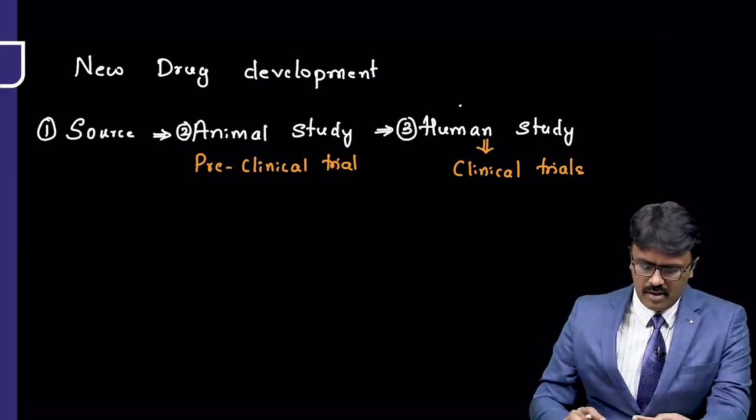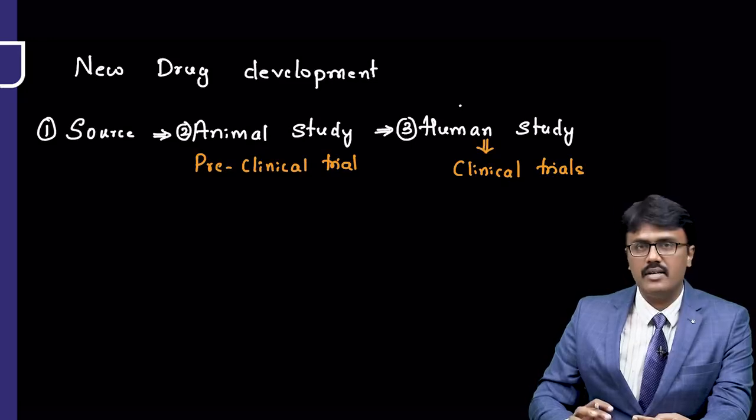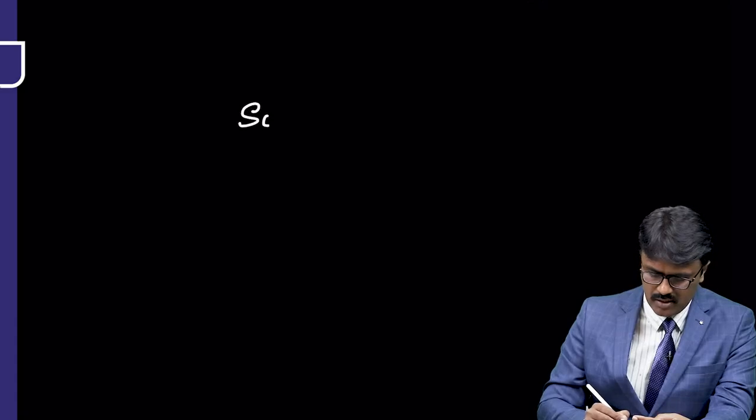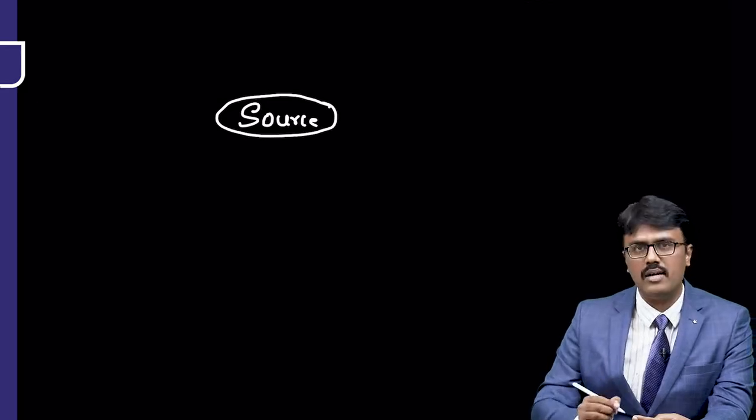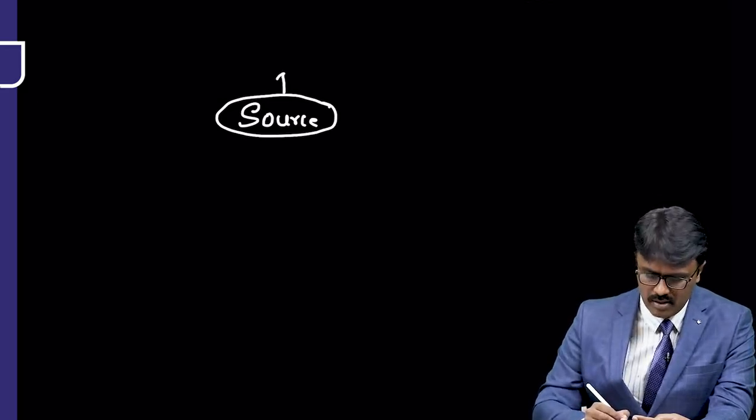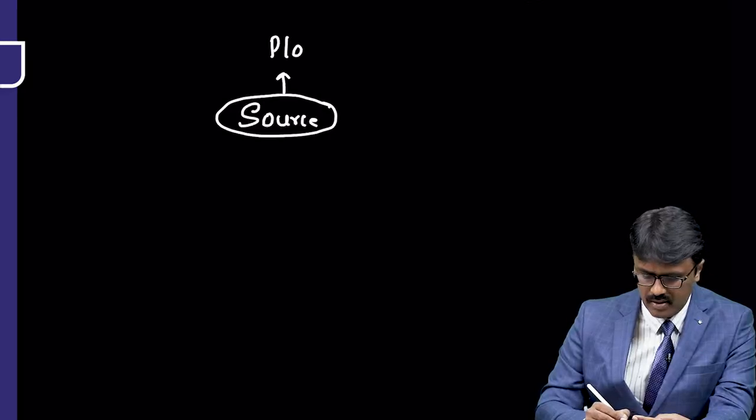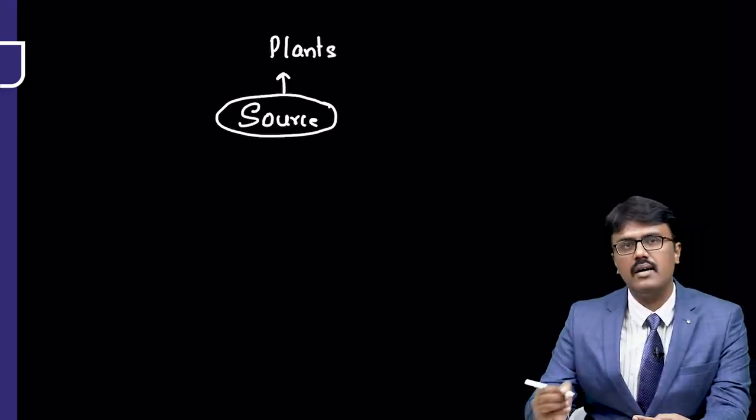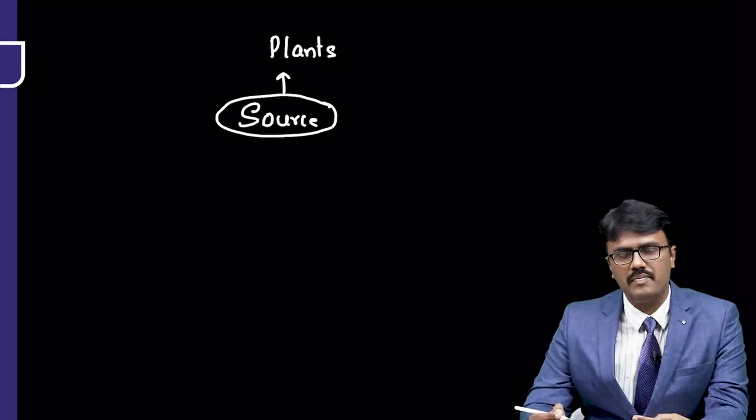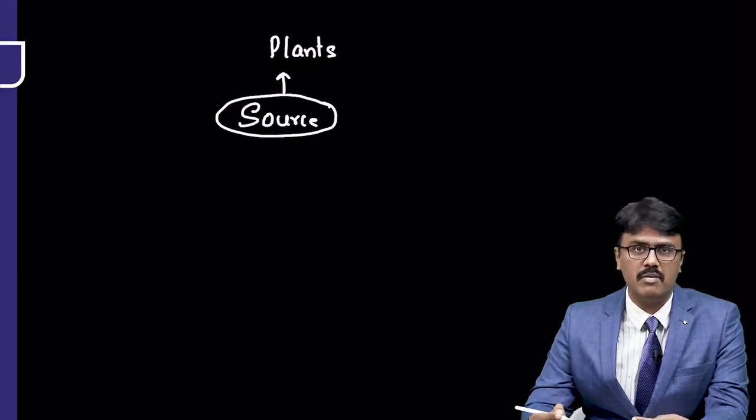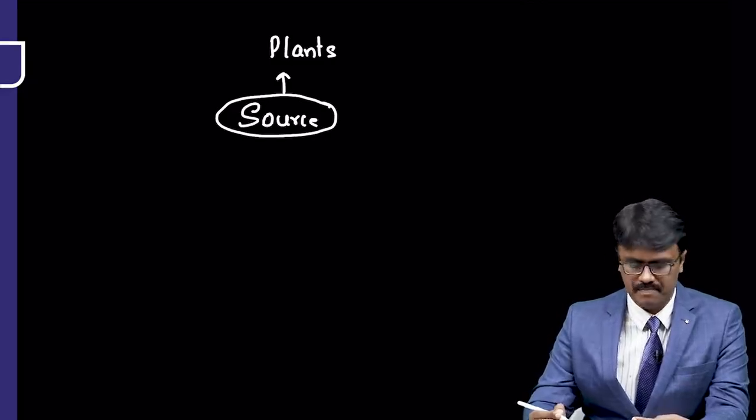I'll go one by one through what I have discussed. First I will tell you how you find out the sources. What is the source of the drug? Where do you get it? You all know that from ancient times we have got drugs from plants. For example, if you remember, the vinca alkaloids are obtained from plants. Reserpine is obtained from a plant. Digoxin is obtained from a plant. So they have given us drugs.